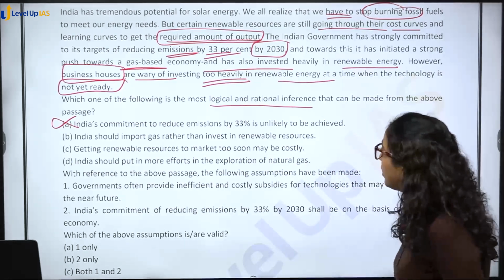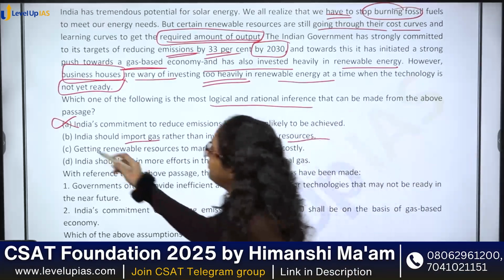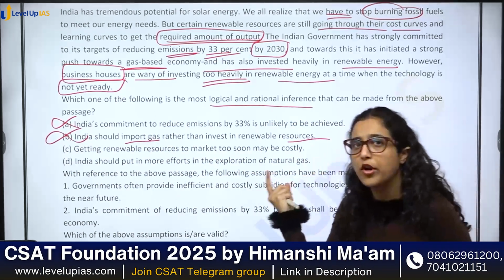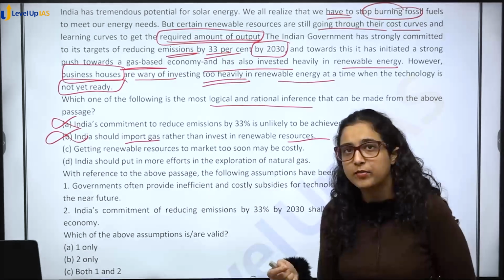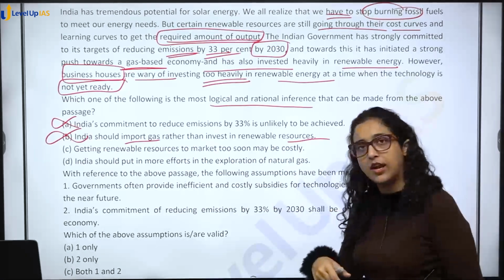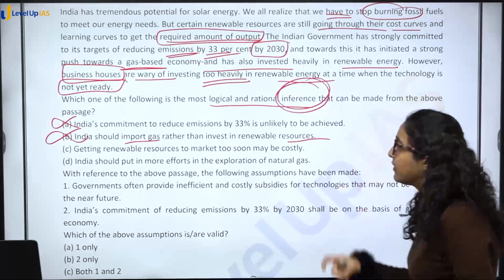India should import gas rather than invest in renewable resources. Again, ये तो we are not saying this. The author has no point on it, no opinion on it. We are saying that government is pushing towards a gas-based economy, but ऐसा कुछ नहीं कहा कि इंडिया को import करना चाहिए gas rather than this. Also, this is not the inference of this passage.